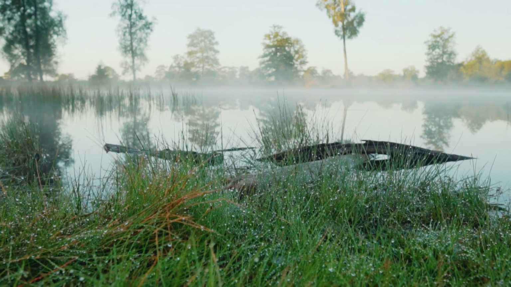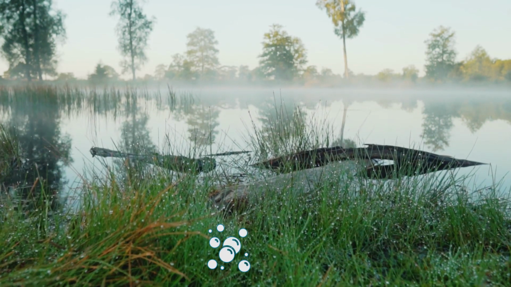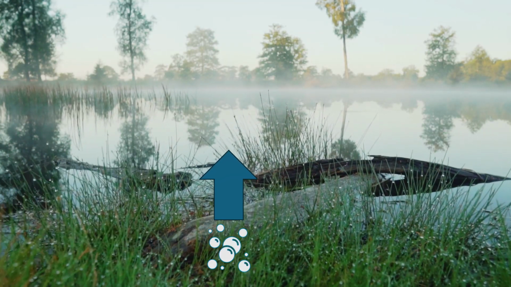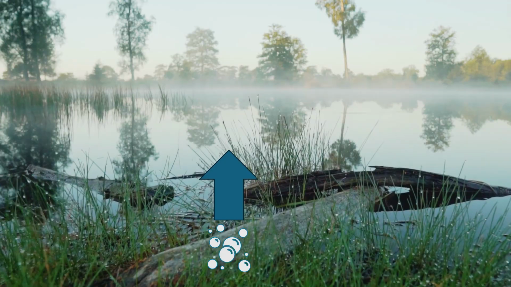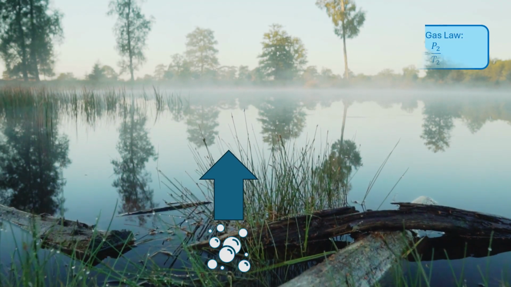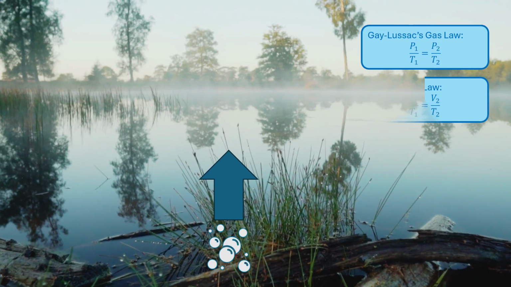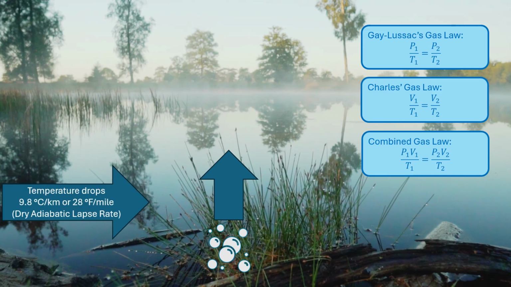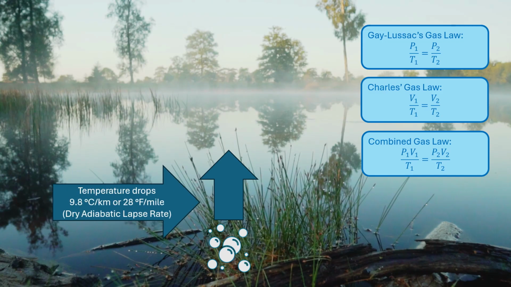Warm, moist air is lighter than cold air, so it starts ascending. As it rises, atmospheric pressure decreases and the air expands. As air expands, it cools. This behavior follows the basic gas laws governing pressure, temperature, and volume in the atmosphere. In dry air, the temperature decreases by roughly 9.8 degrees Celsius per kilometer or 28 degrees Fahrenheit per mile. This is called the dry adiabatic lapse rate.